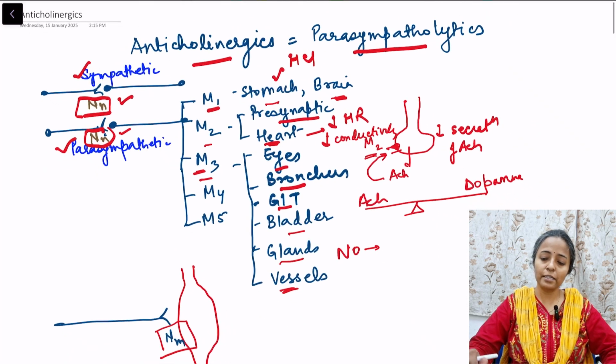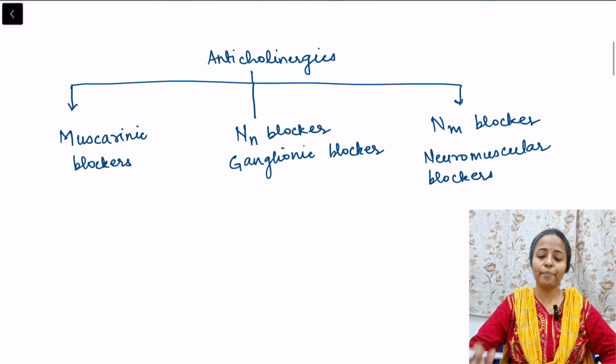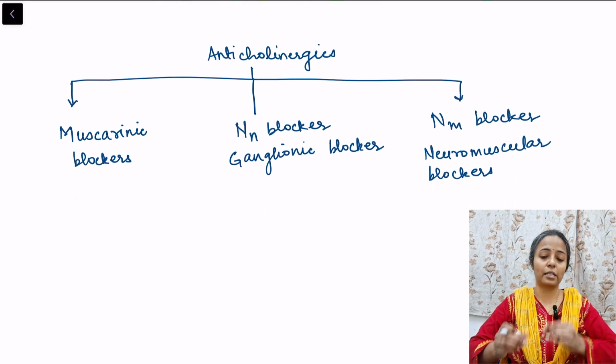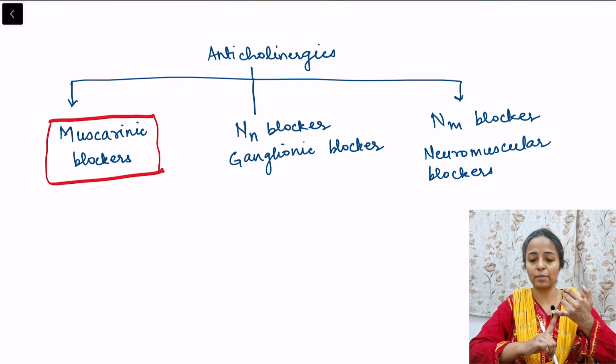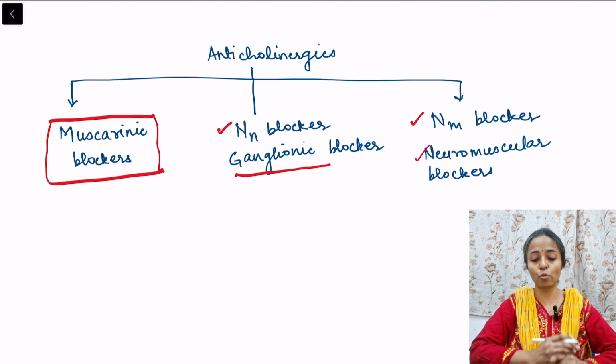So with this, let us move on to the classification of anticholinergics. Depending on where the blockage is occurring, they are classified as muscarinic blockers if they are blocking M1 to M5 receptors. Then there are nicotinic blockers. In nicotinic receptor blockers, we have ganglion blockers if they are blocking NN receptors, and NM receptor blockers are known as neuromuscular blockers.